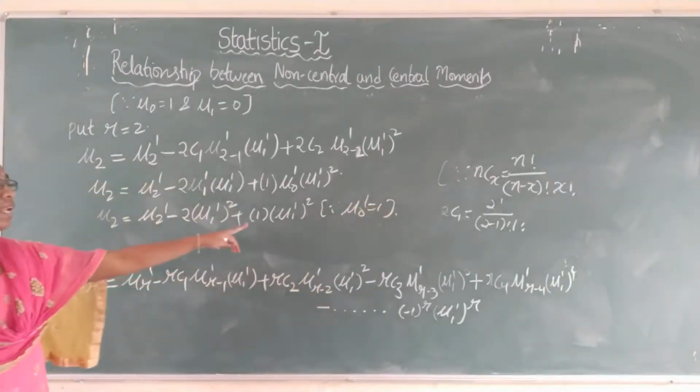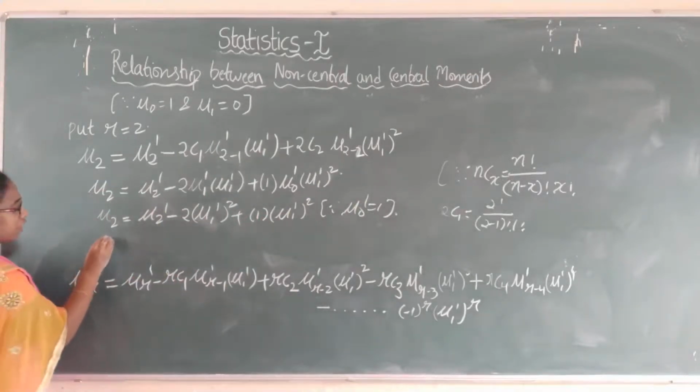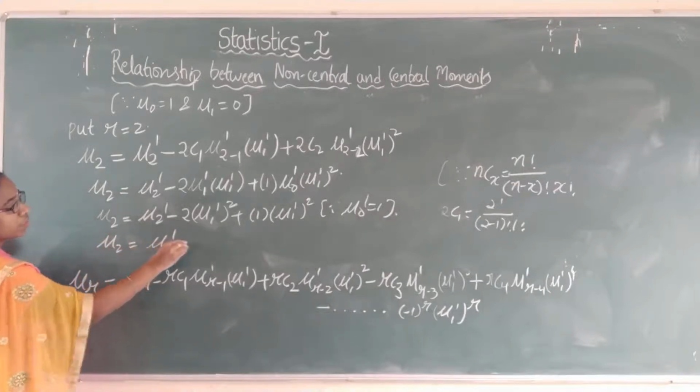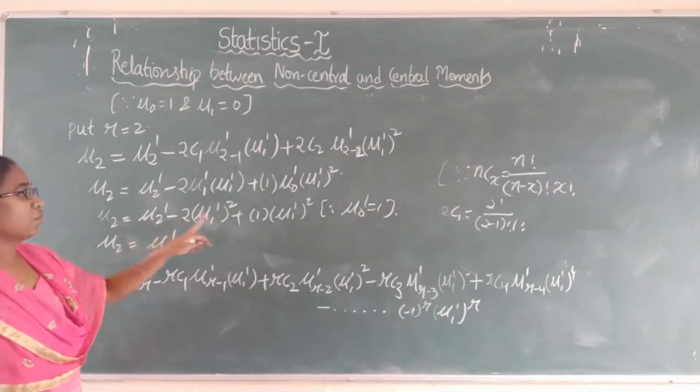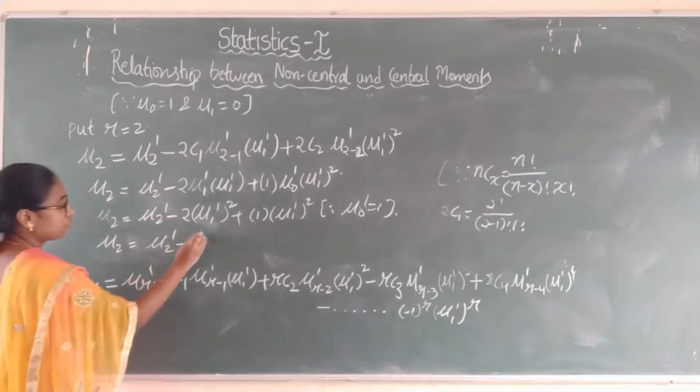Now 1 into mu 1 dash square is mu 1 dash square. So here mu 2 is equal to mu 2 dash minus 2 plus mu 1 dash whole square, which is minus mu 1 dash square.